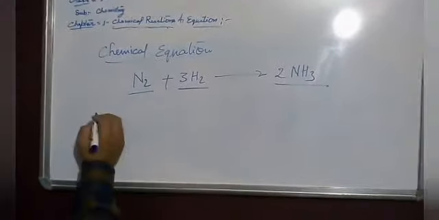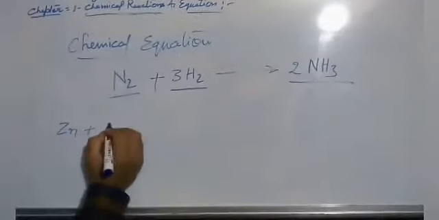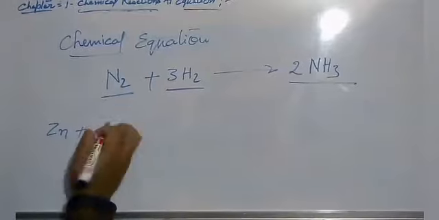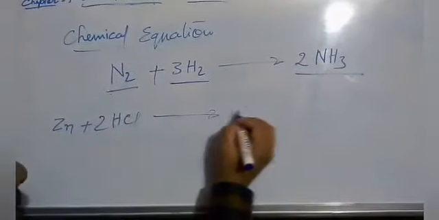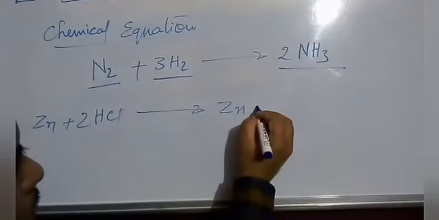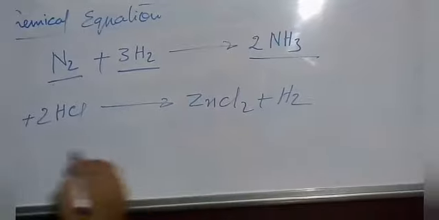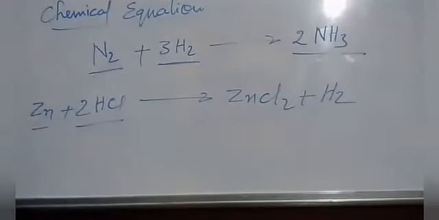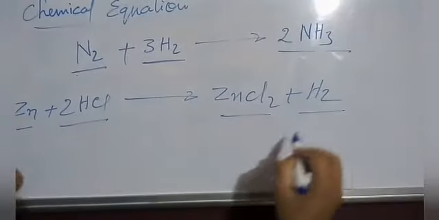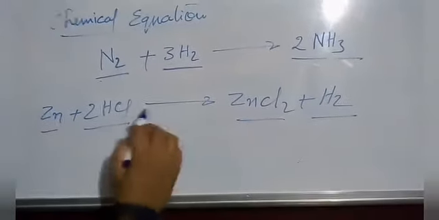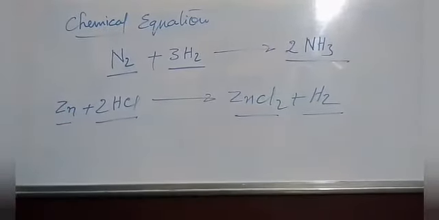In another example, Zn plus 2HCl gives ZnCl2 plus H2. Zinc and hydrochloric acid are reactants while zinc chloride and hydrogen gas are products, and an arrow pointing towards the product side is put between the reactants and products.